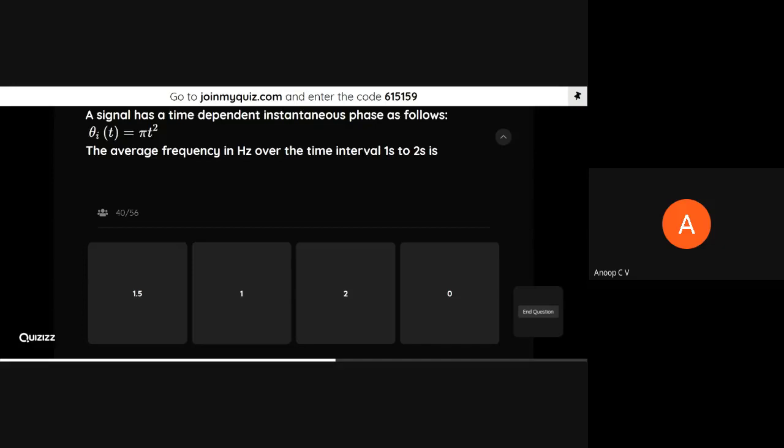So a signal has a time dependent instantaneous phase, theta i of t is equal to pi t square. The average frequency in hertz over the time interval 1 second to 2 seconds. So it's 1.5 hertz, 1 hertz, 2 hertz, and 0 hertz.